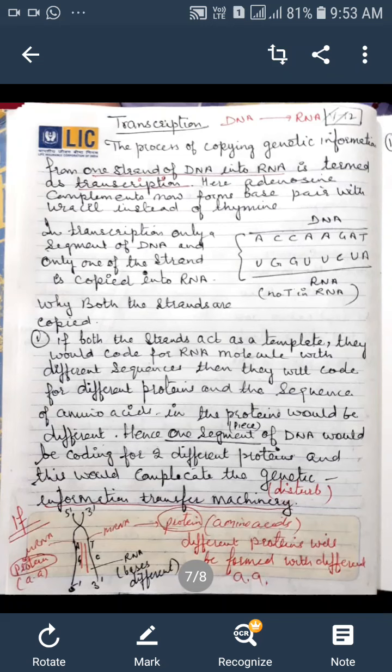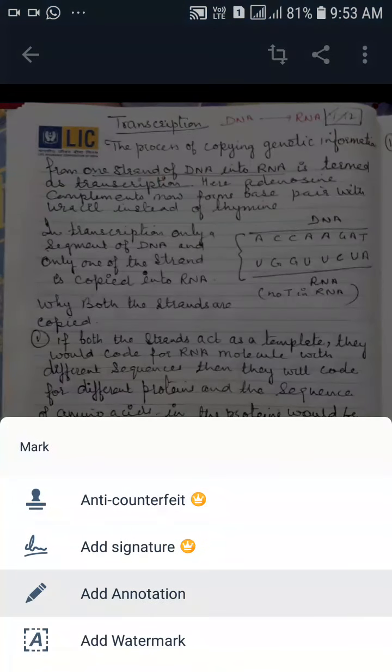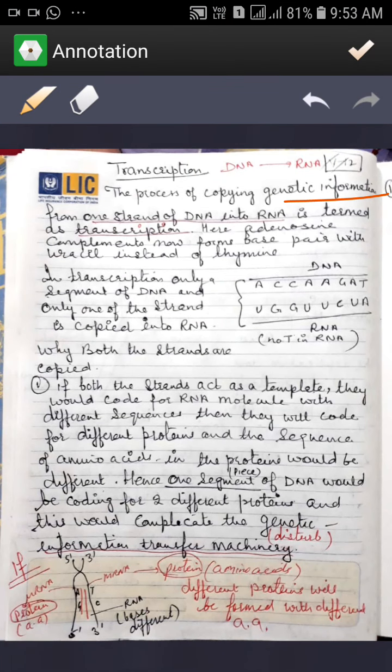So students, today we will study transcription. Transcription is the process of formation of RNA from DNA. So the process of copying genetic information from one strand of the DNA into RNA is termed as transcription. So one strand of the DNA will form RNA, and that process will be known as transcription.